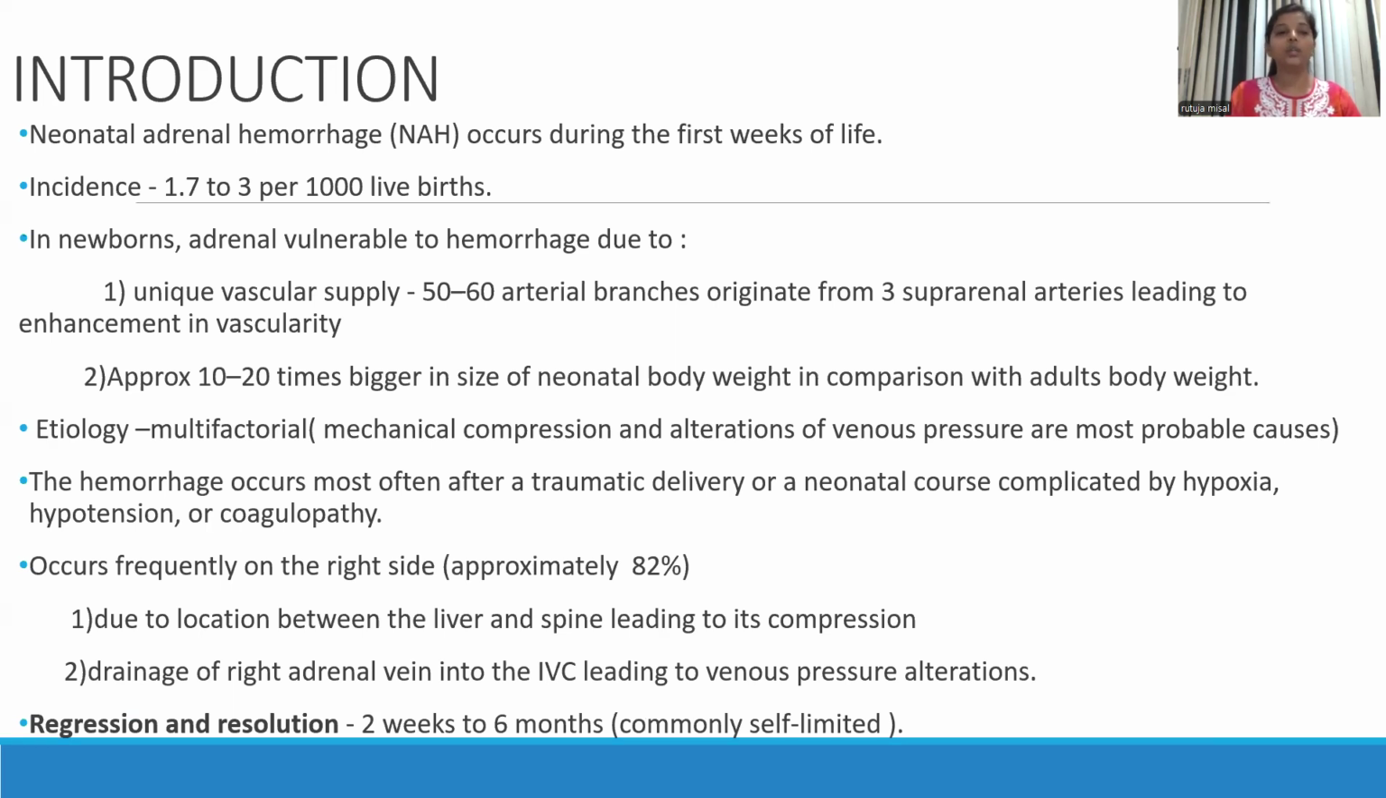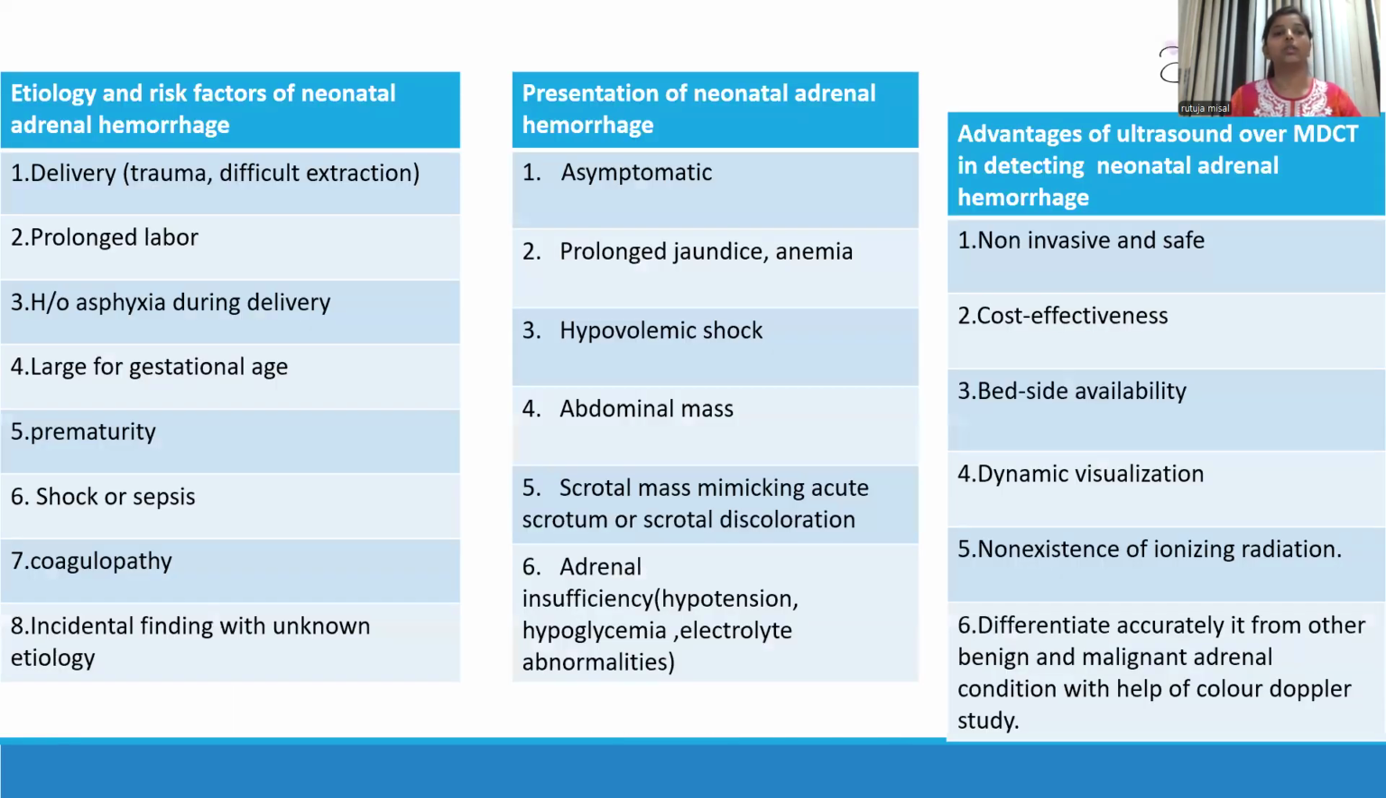Etiology can be multifactorial, but it most commonly occurs after traumatic delivery or neonatal course complicated by hypoxia, hypotension, or coagulopathy. It most frequently occurs on the right side due to its location between liver and spine, leading to its compression and drainage of right adrenal vein into the IVC, leading to the venous pressure alteration. Regression can be between 2 weeks to 6 months.